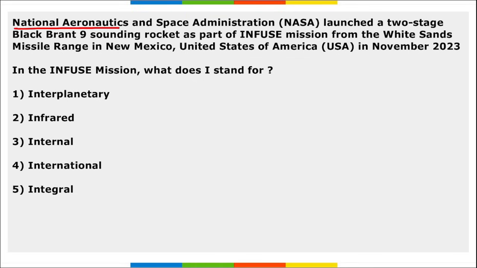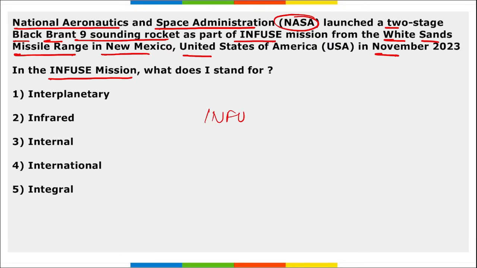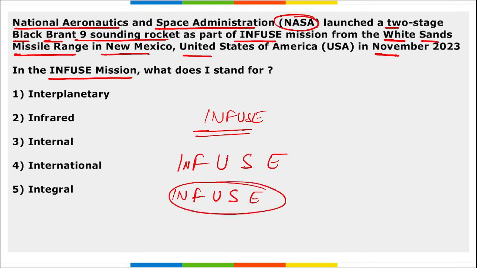Next is National Aeronautics and Space Administration, that is NASA, Space Agency of USA. They have launched two-stage Black Brant 9 sounding rocket as a part of INFUSE mission from the White Sands Missile Range in New York, USA in November. Question asked here is, what does I in INFUSE mission stand for? You should know the full form of this INFUSE and remember it. INFUSE stands for Integral Field Ultraviolet Spectroscopic Experiment. I repeat, INFUSE: Integral Field Ultraviolet Spectroscopic Experiment. This is your INFUSE mission.